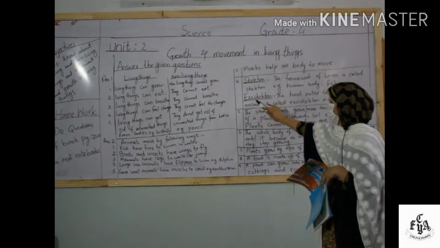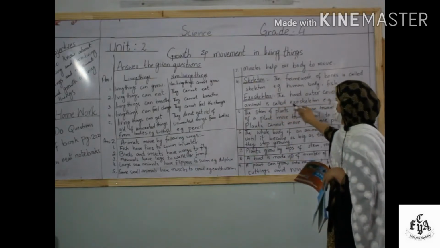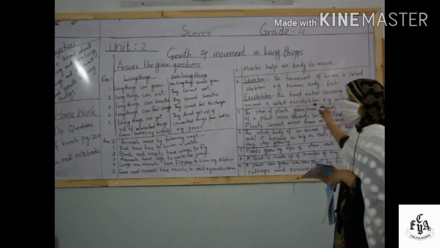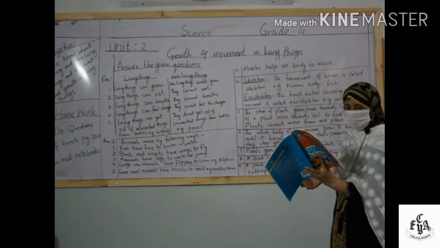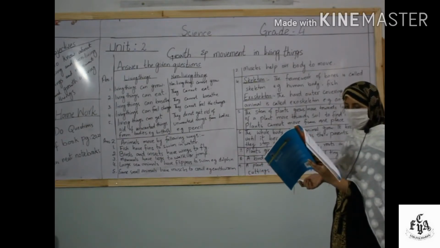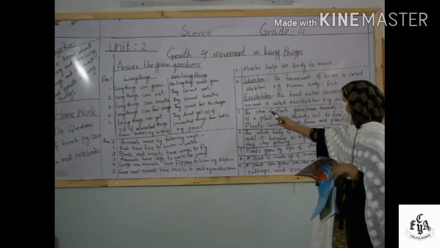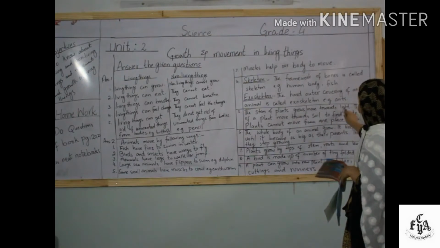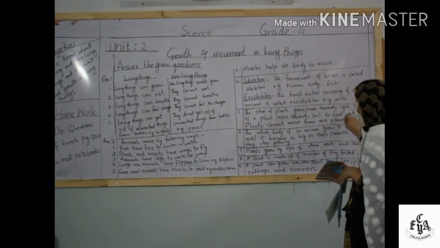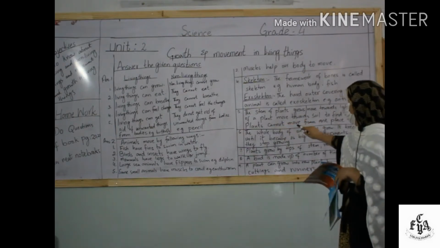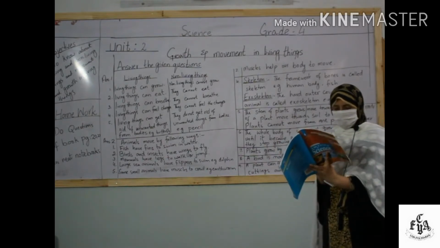The next is the exoskeleton. So what is it? The hard outer covering of an animal's body is called the exoskeleton. You can give the example of ants or cockroaches. The next question is, how do plants move and how is their movement different from that of animals? So the answer is, the stem of a plant grows or moves towards the light, and the roots of a plant move towards the soil to find water or other nutrients. So plants cannot move from one place to another like animals.